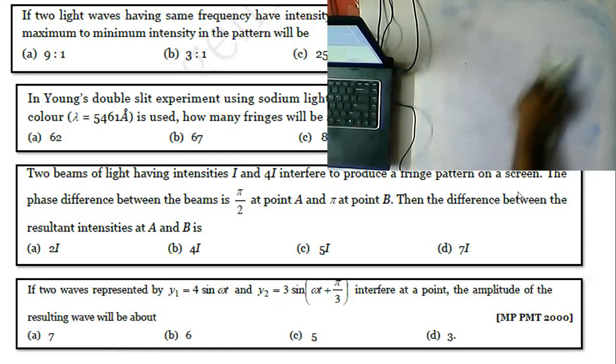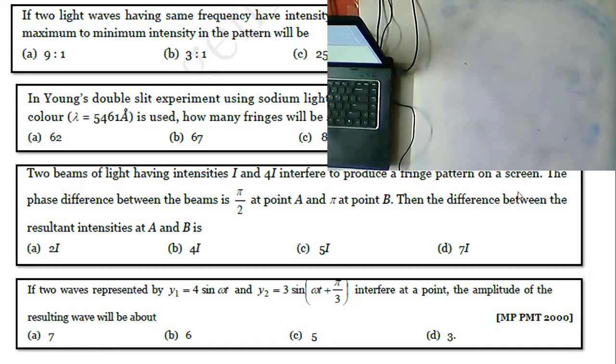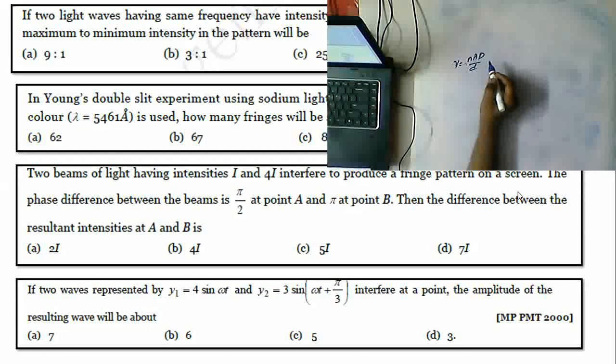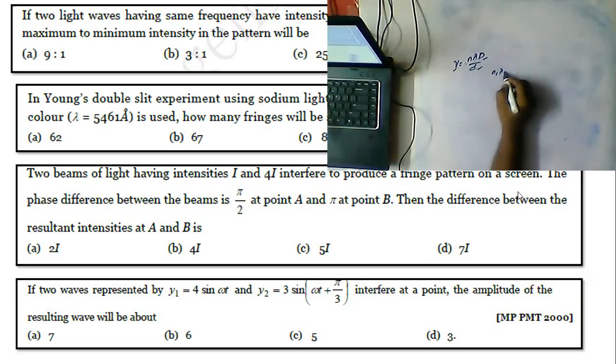We already know the formula: y is equal to n lambda D by d. This is the formula for fringe width, is it right? Now, capital D is constant, small d is constant, and y is constant. So the formula is n1 lambda 1 is equal to n2 lambda 2.